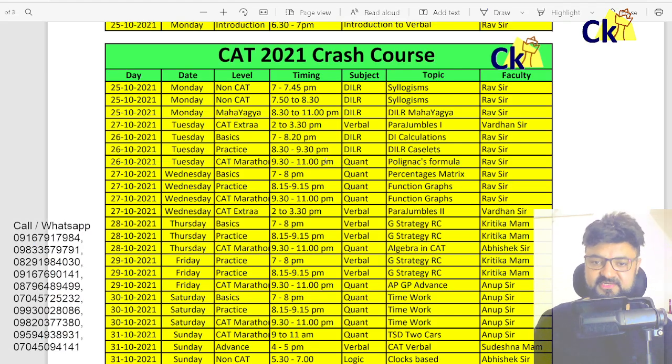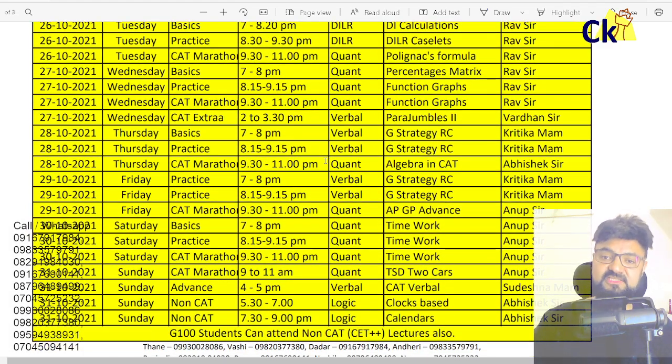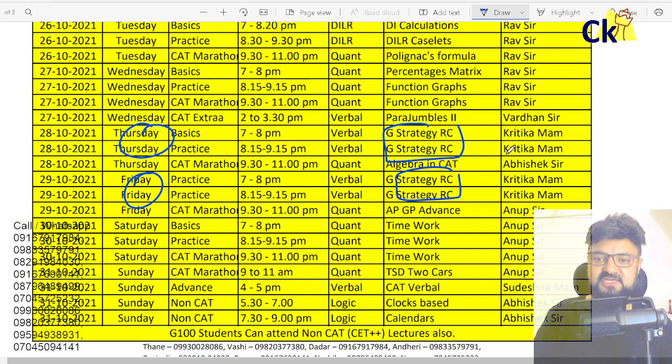I want to focus on the weekly targets. These are the topics we are going to cover this week. So tomorrow we have the G strategy for RC, Thursday and Friday. Next 2 days, I want to complete the full G strategy for RC. So when is your CAT date? Please post. All the best.